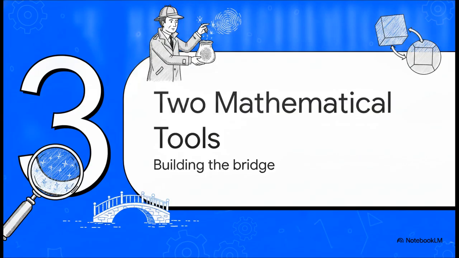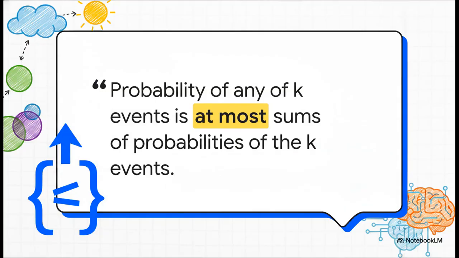Section 3. 2 mathematical magic tools. Tool number 1 is the union bound. Honestly, it sounds almost like common sense, but it is incredibly powerful. It basically states that the probability of at least one out of a set of events happening is at most the sum of their individual probabilities. So if there's a 10% chance it rains and a 10% chance it snows, the chance it does either is at most 20%. In our analysis, this lets us group all the possible models our AI algorithm might pick from and put a hard ceiling on the chance that any of them are drastically failing us.